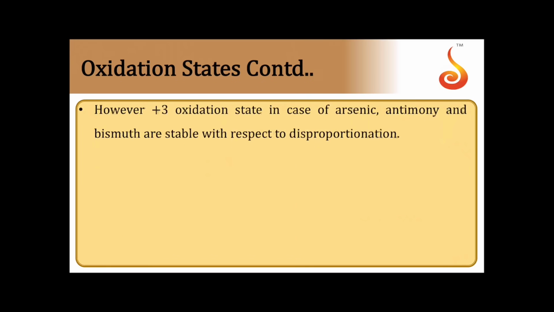However, the +3 state in the case of arsenic, antimony, bismuth is stable with respect to disproportionation. It implies that if arsenic, antimony, bismuth are in the +3 state, they will not undergo disproportionation, because for them the +3 state itself is the stable state. So only lower states of nitrogen and phosphorus will disproportionate.